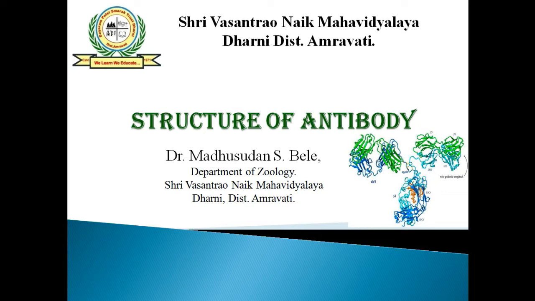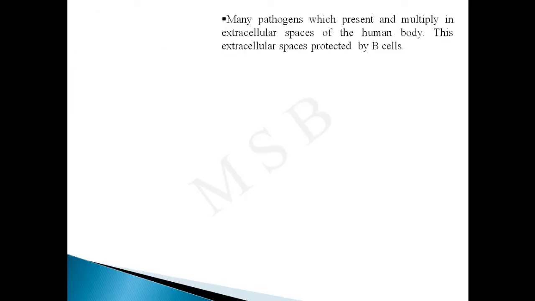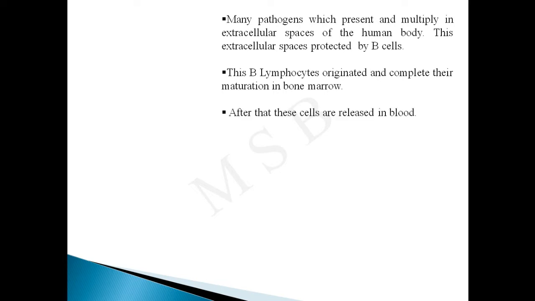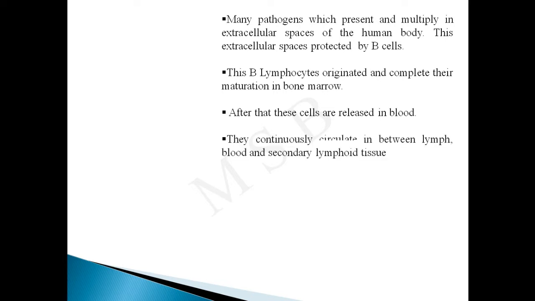In this lecture, we will discuss the basic structure of antibody. Many pathogens are present and multiply in the extracellular spaces of the human body. These extracellular spaces are protected by B cells. These B lymphocytes originate and complete their maturation in bone marrow. After that, these cells are released in blood.